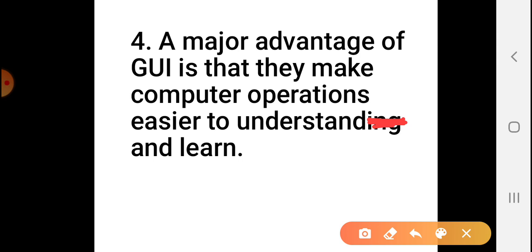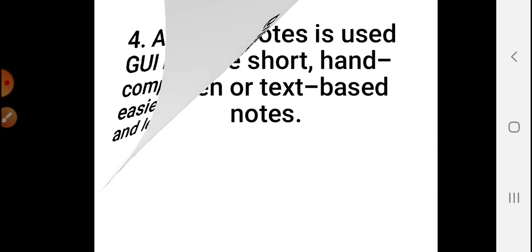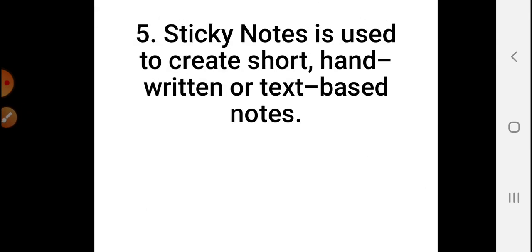Understood? Now, moving towards our fifth question. What is the use of the sticky notes option? Sticky notes is used to create short, handwritten or text-based notes.